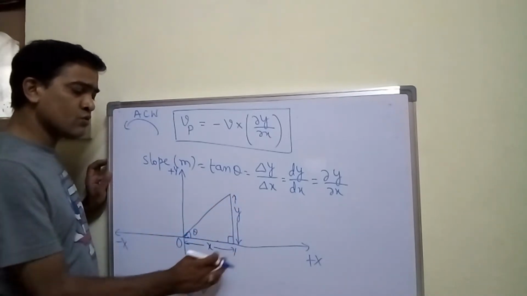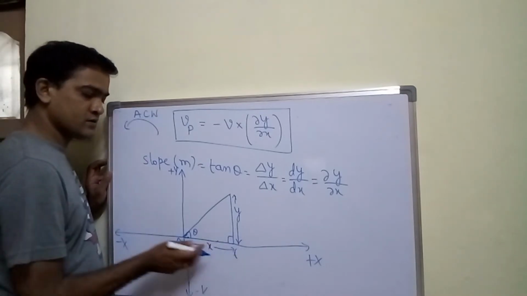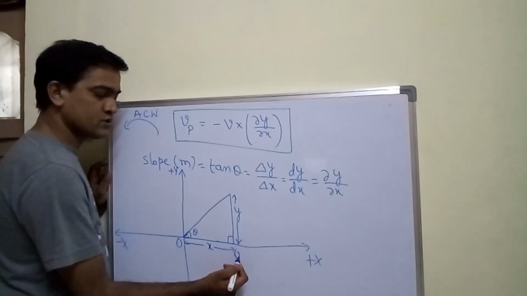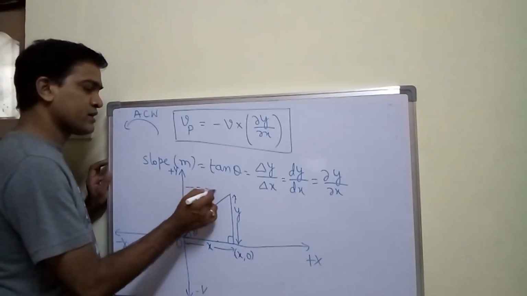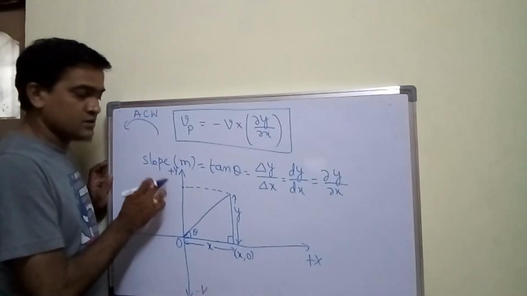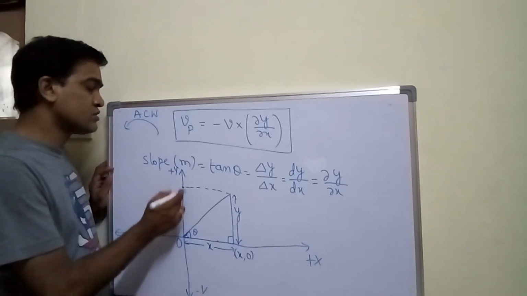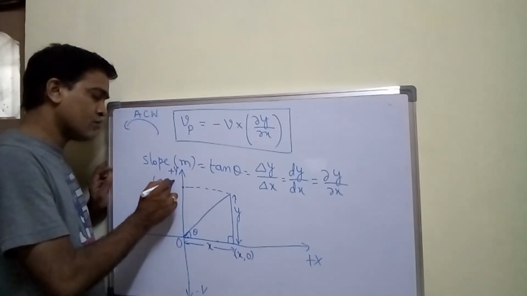So what are the coordinates at this point? Along the x-axis, the y coordinate is 0, as all of you know. So here let me write x comma 0. If I consider another point somewhere here on the y-axis, you have only the y coordinate, the x coordinate will be 0. So here the coordinates will be 0 comma y.